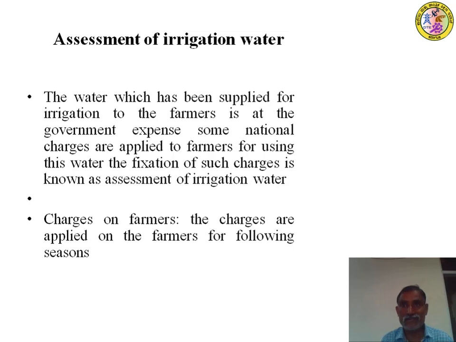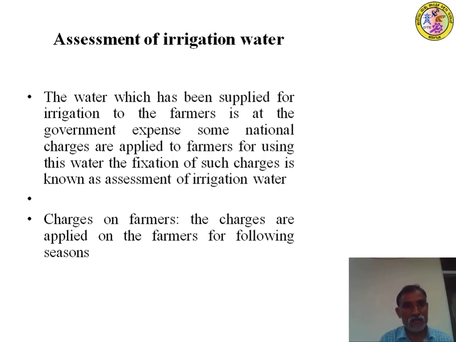How are they going to assess, how are they going to charge, how are they going to levy the amount? Even on highways, for example, so many toll gates are there to recover the cost involved. Similarly in irrigation, there is irrigation assessment and you have to pay the levy for that. Nowadays we call it water rates.